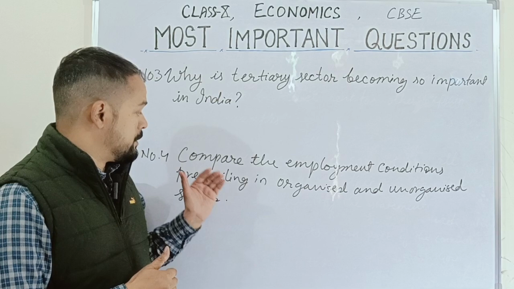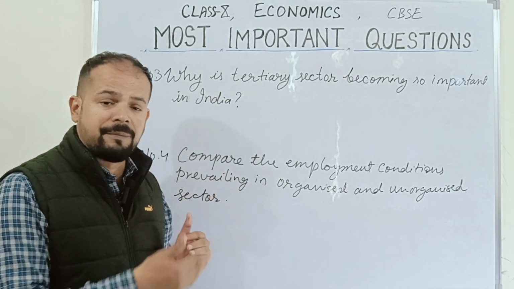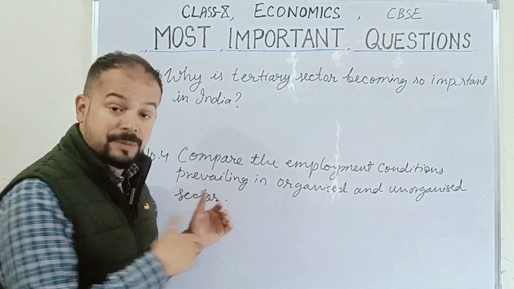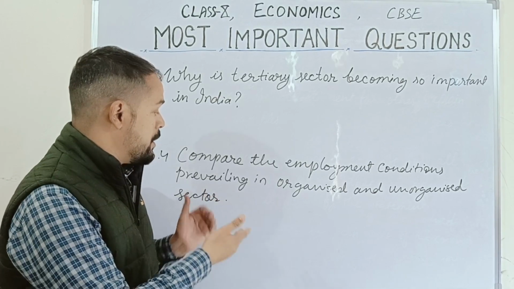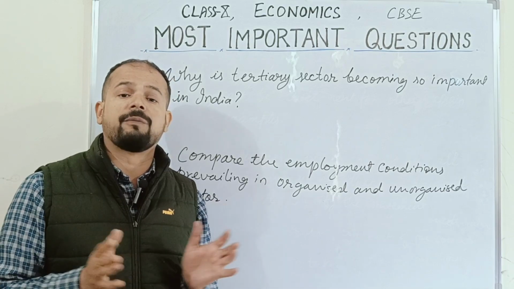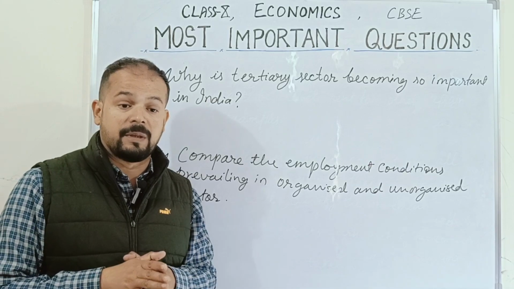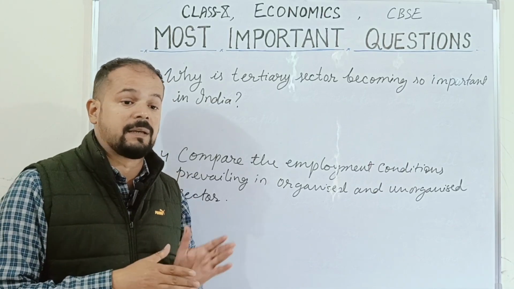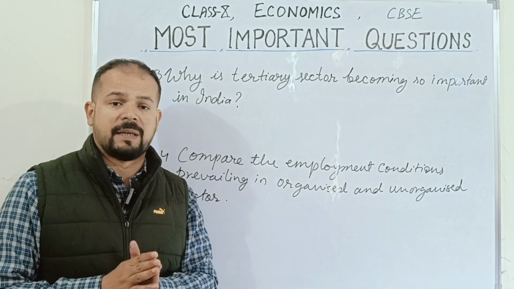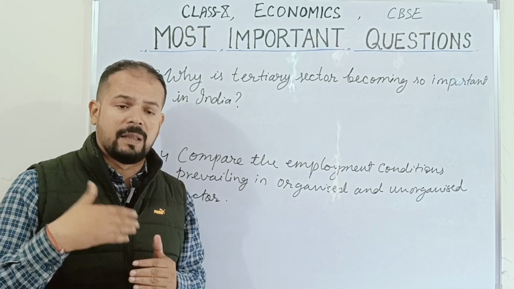And all the employment conditions, everything is written there, employment benefits are there, retirement benefits are there, leave facilities are there, whereas on the other hand job security is there in the organized sector. On the other hand, we know that in unorganized sector where things are not properly managed, there are rules and regulations but they are not followed, plus job security is not there, pay is also very low, plus the employees are not getting other benefits like retirement benefits, or they may not be getting medical leaves, or they may not be getting other leaves also, right?